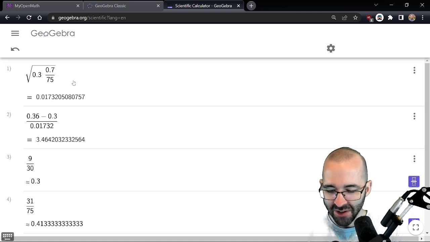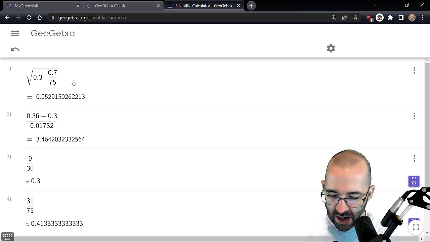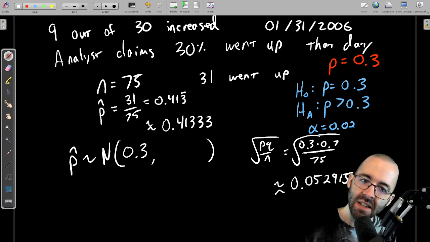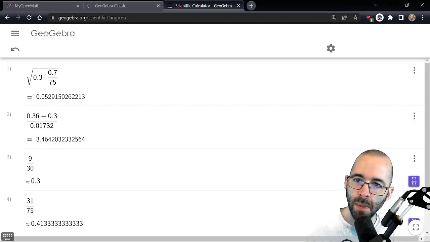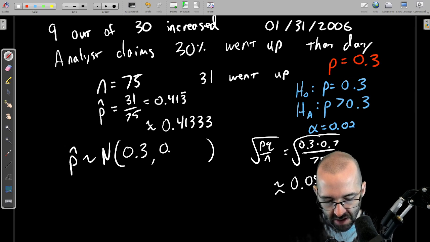Now it's 75. 0.052915. They said 5 significant figures for our standard deviation. So that's how we're going to write it. All right, so 0.052915.